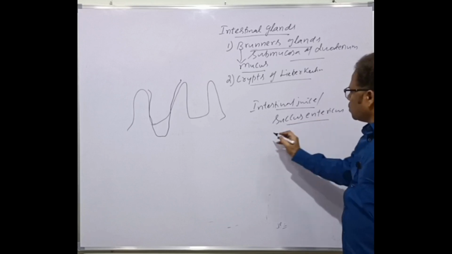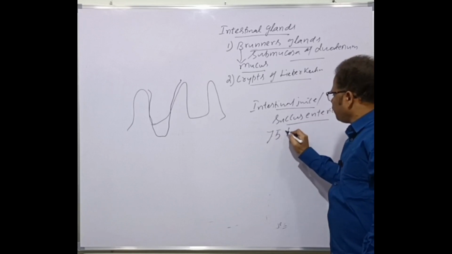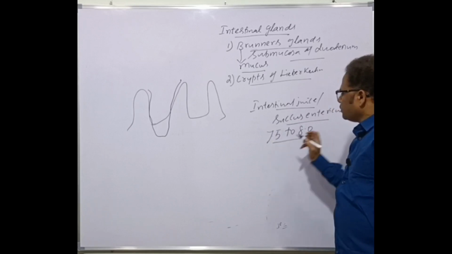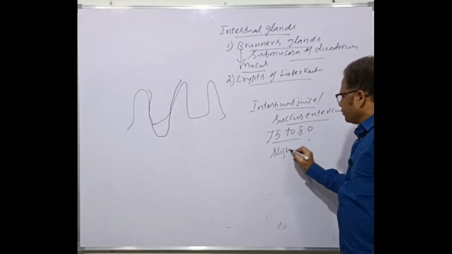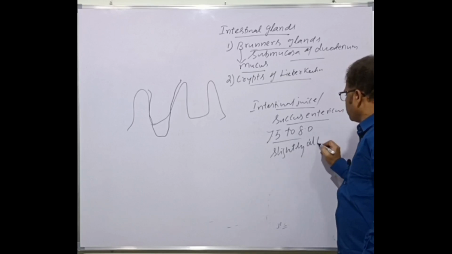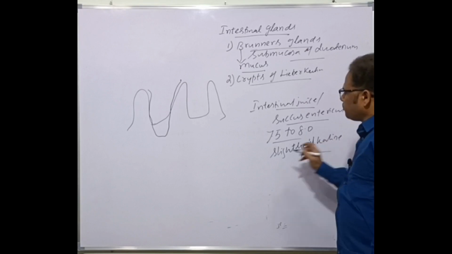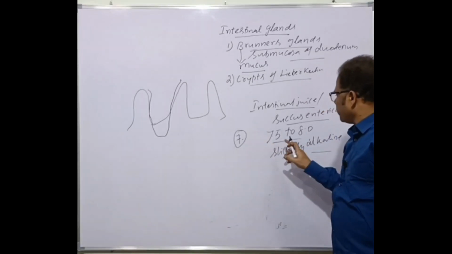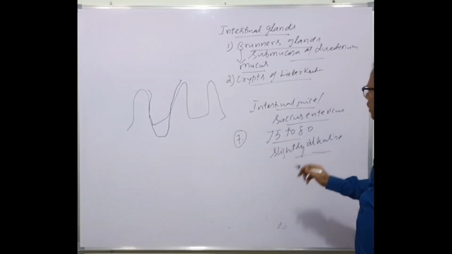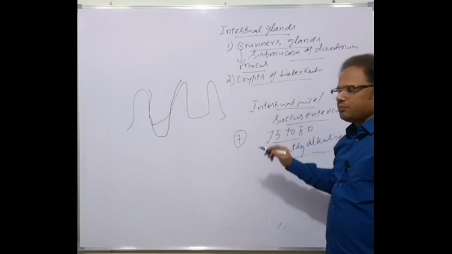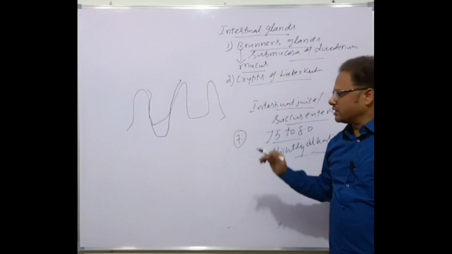Succus entericus, whose pH is 7.5 to 8.0, that is slightly alkaline. Because the neutral pH is 7, if it is 7.5 to 8.0 it means a slightly alkaline nature. And that's the pH of intestinal juice, also called succus entericus.